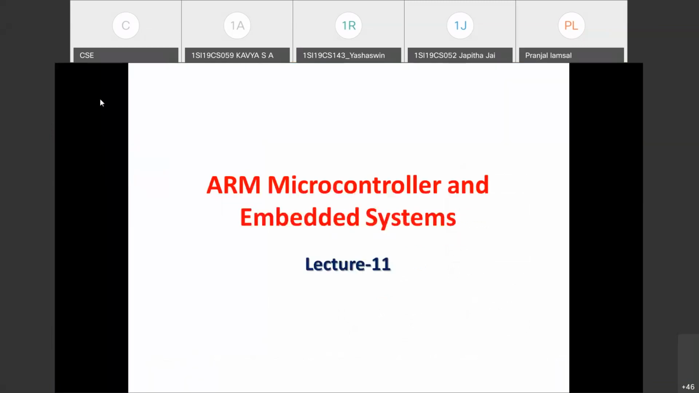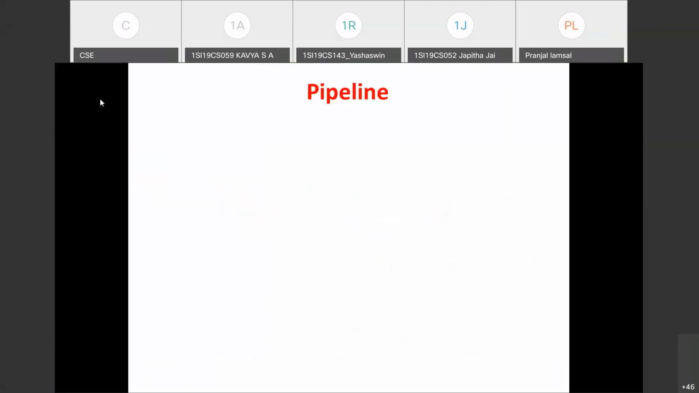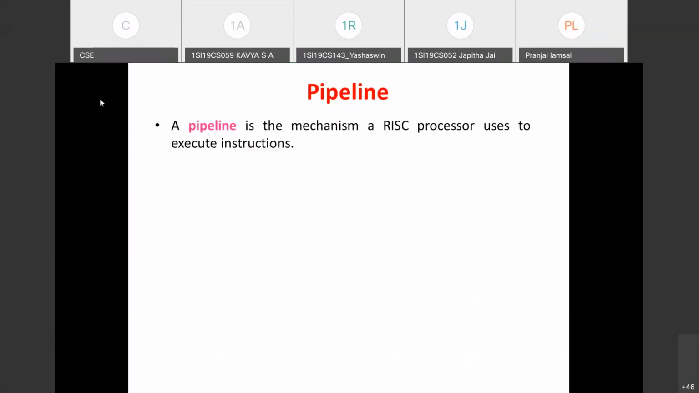Now we shall move on to the next topic, that is pipeline. And you know what you actually mean by pipeline. This is the mechanism that RISC processors use to execute the instruction. Any RISC processor you take, since the instruction length is fixed and each instruction will be executed in one cycle, all the RISC processors are going to make use of this pipeline concept.